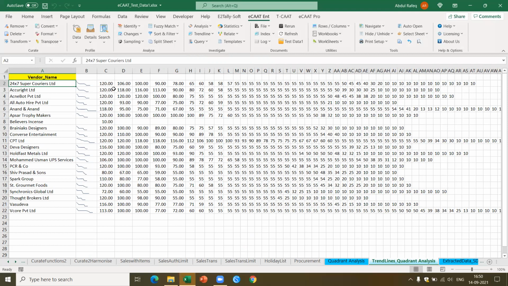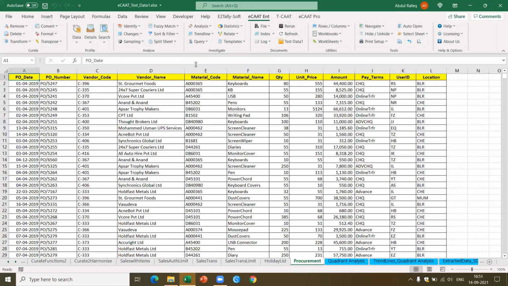Now, for each of the parties, I've got this particular trend-wise analysis. For each vendor name, I know the rate at which I bought this particular item, and the purchase I made for each of the parties. I'm able to see the trend, which means from this particular party I've got this data, ranging from 10 rupees to 120. Now, let's say instead of this, I would like to do it based on the product price because that would be more interesting. So I'm going to do the same analysis based on the product price.